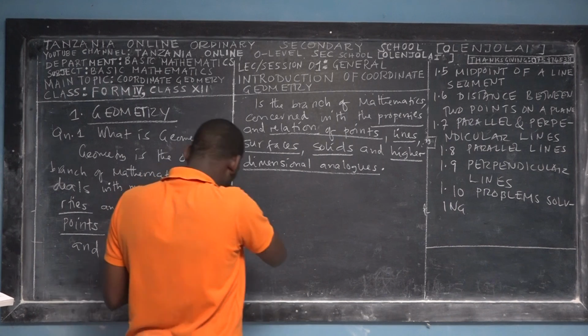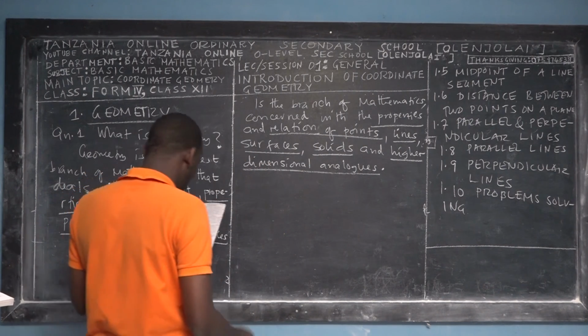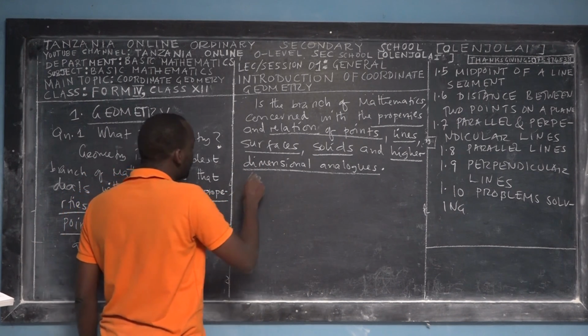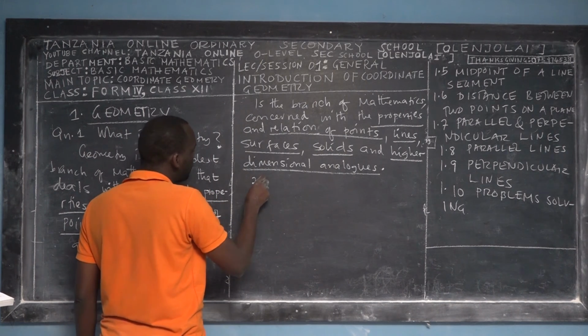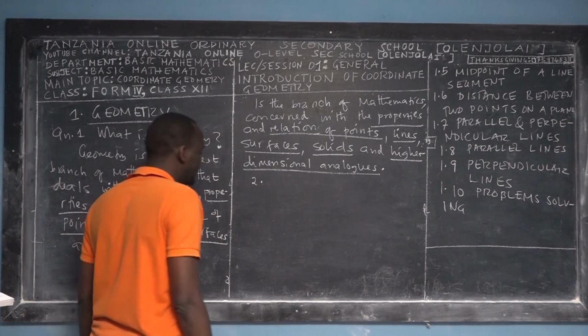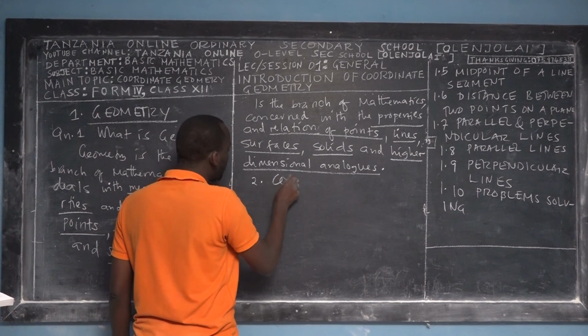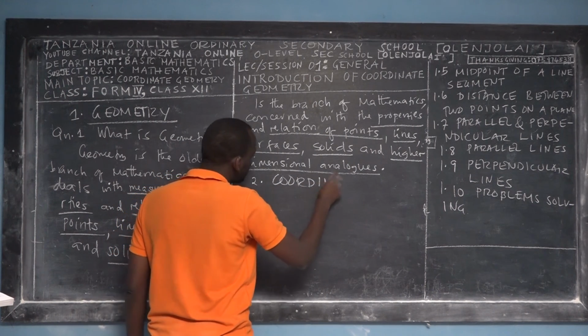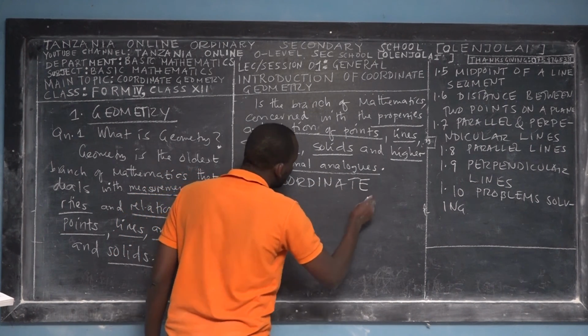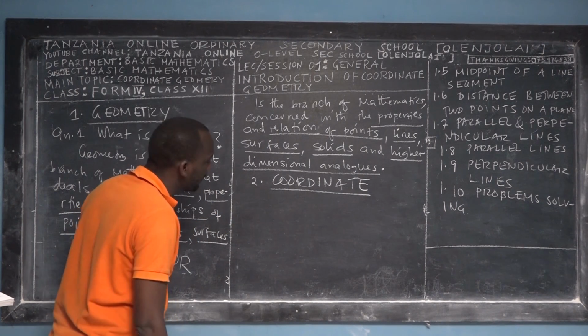So that is the first terminology. The second terminology which you find also in the name of the topic is coordinate. What are the meanings of the word coordinate?